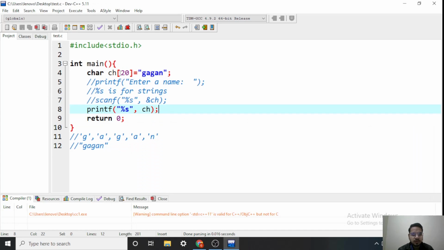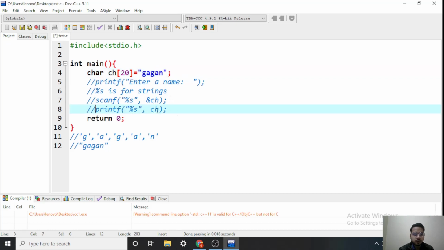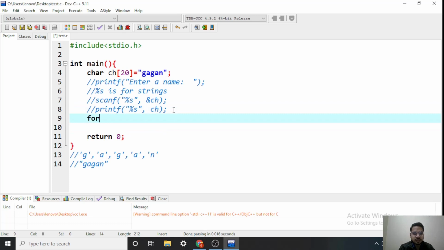Now you might be wondering how I am printing all the characters using only the array name. This is an array of characters, but this array of characters is treated as special. When we take an integer array, then we have to run a loop and print individual elements. But a character array, if we use this name and use %s with it, will print the complete string. It is treated as a special array. If you want to go by the array concept, then you can write a loop also.